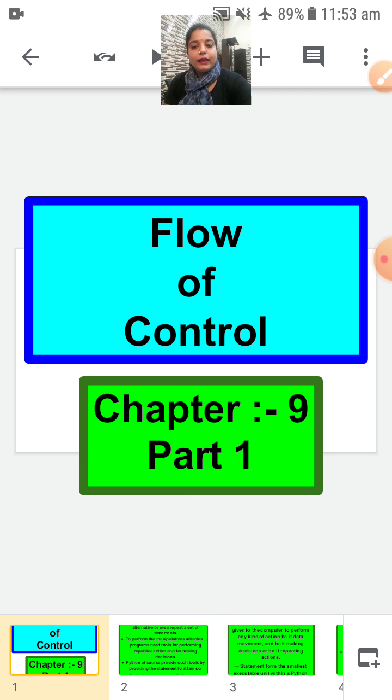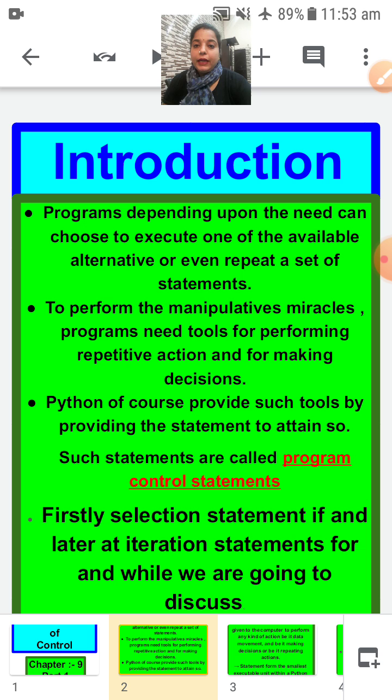Programs, depending upon the need, can choose to execute one of the available alternatives or even repeat a set of statements. See, if a equal to 4 and b equal to 6, I'm using just only a, I'm not using b. According to my need only I'm going to use b. That also easily happens in Python. We can ignore a particular statement or skip that statement. It is but natural in Python.